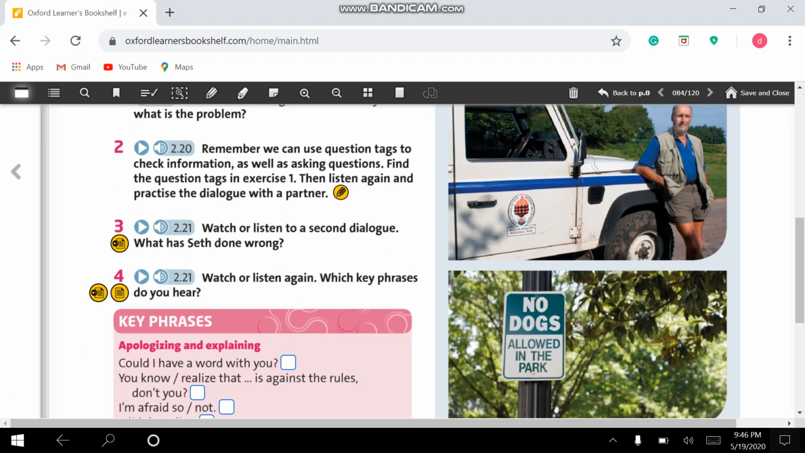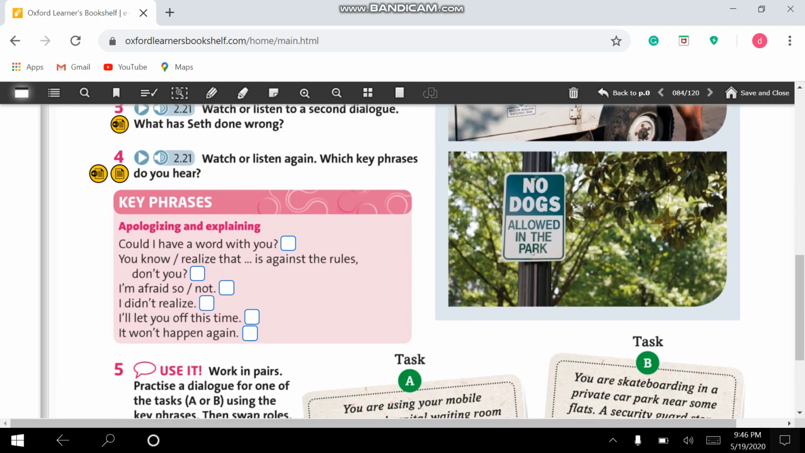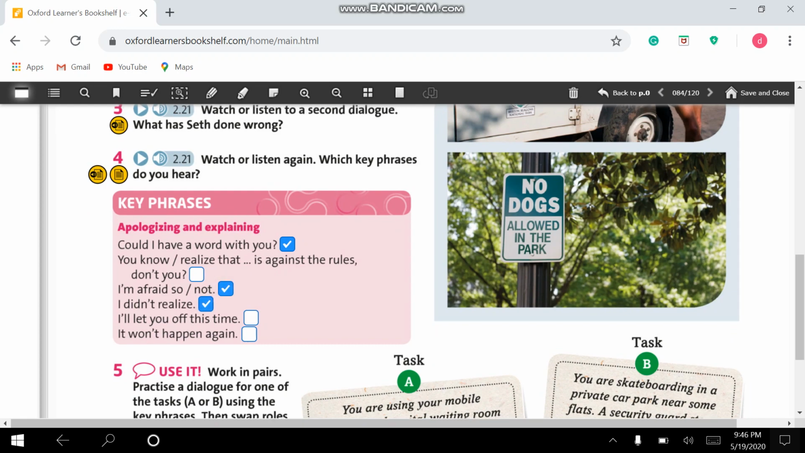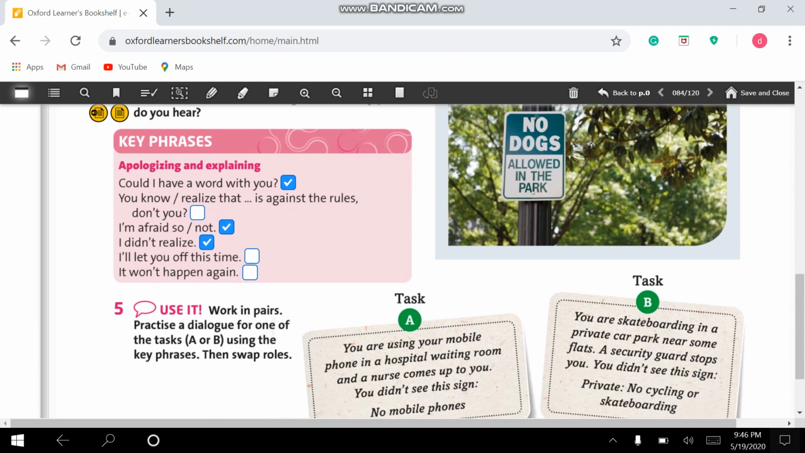So, this was the dialogue. And what has Seth done wrong? Okay, and the answer is that he is skateboarding on private property. Exercise number 4. Watch or listen again. Which key phrases do you hear? Okay, so could I have a word with you? We heard this. Okay, you know or you realize that it is against the rules, don't you? I'm afraid so. This was mentioned. I didn't realize. I let you off this time. It won't happen again. Okay?